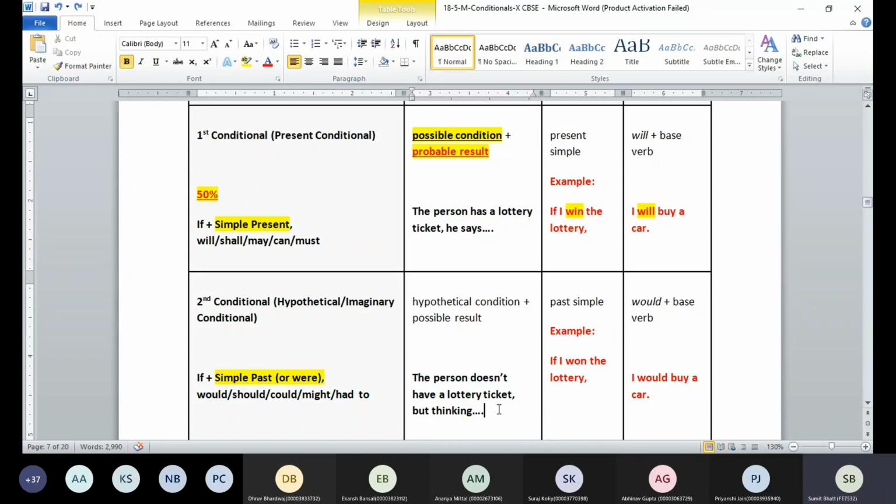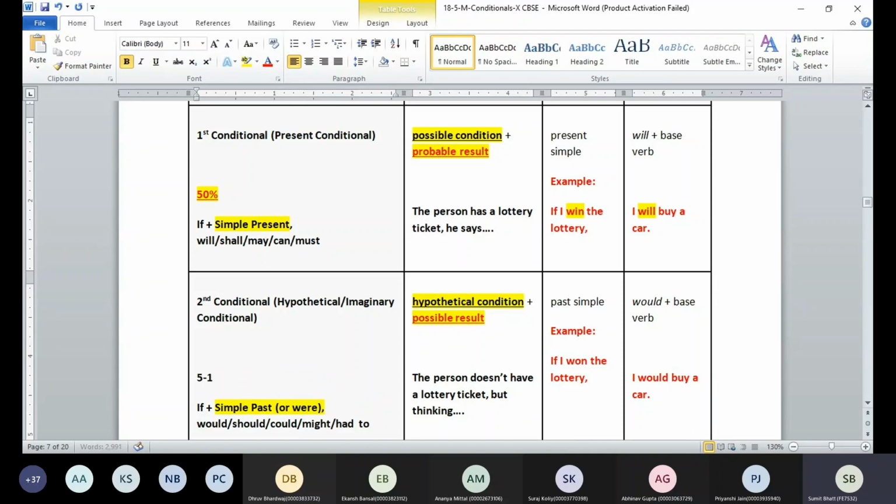So in this particular case, guys, we are already referring to the future only. Although we are using simple past tense here, we are referring to the future only. This thing is imaginary. The person is hypothesizing. He's imagining this situation, and based on this imagination, there is a possible result which will take place in the future. So in such a scenario, guys, there are only 5 to 10% chances.